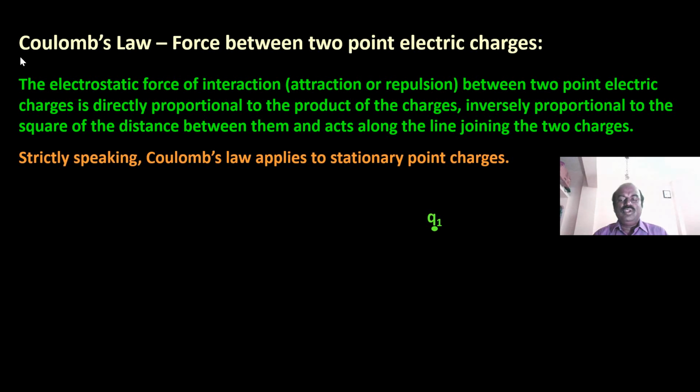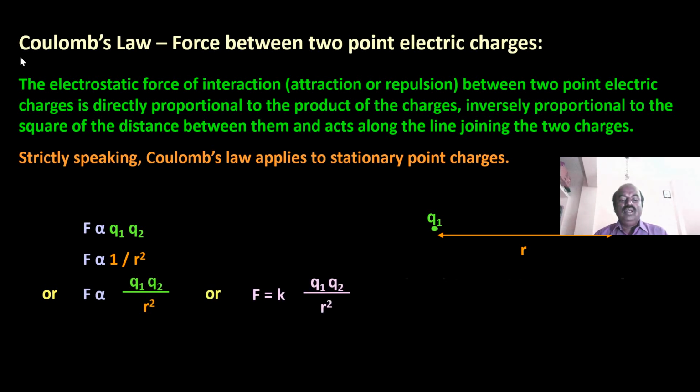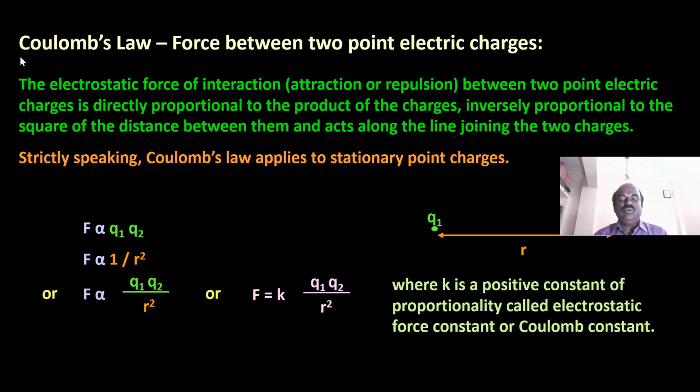Here Q1, Q2 are two point charges separated by a distance r. Then the force between the two charges is directly proportional to Q1 Q2 and inversely proportional to r squared. So combining these two factors, we get F is proportional to Q1 Q2 by r squared, or F is equal to K Q1 Q2 by r squared. Here K is a positive constant of proportionality called the electrostatic force constant or Coulomb constant.